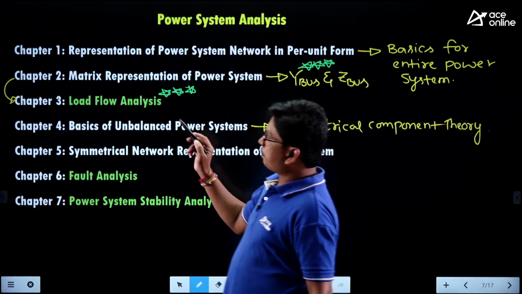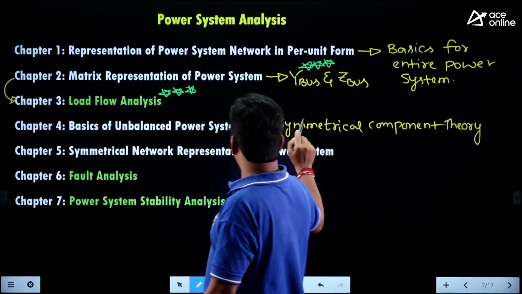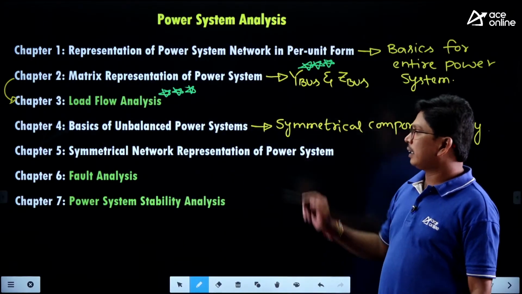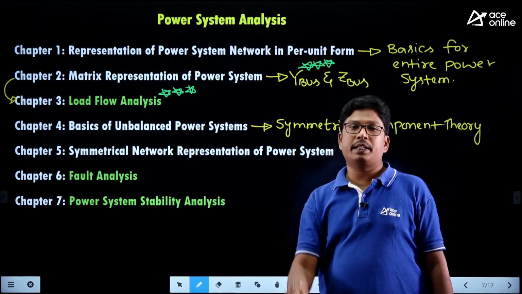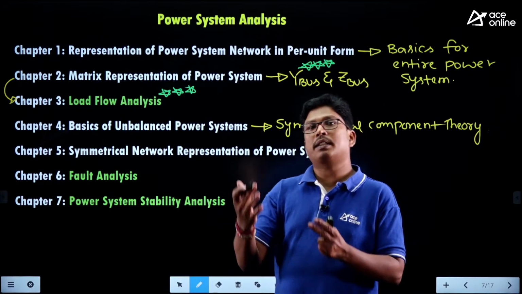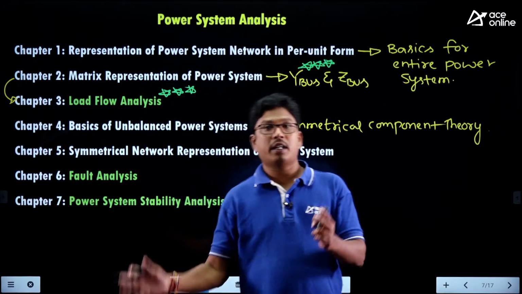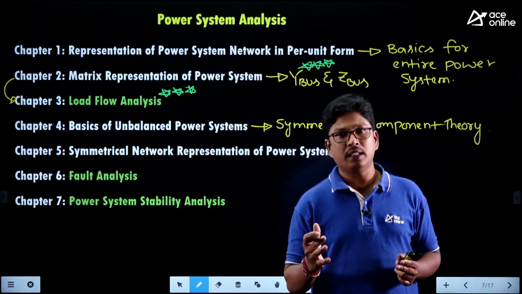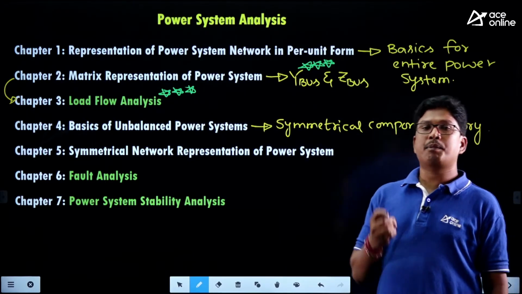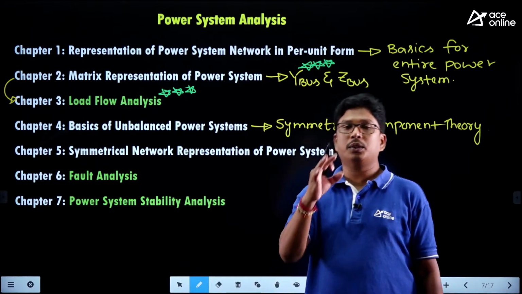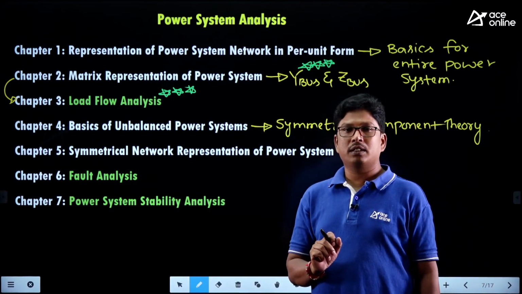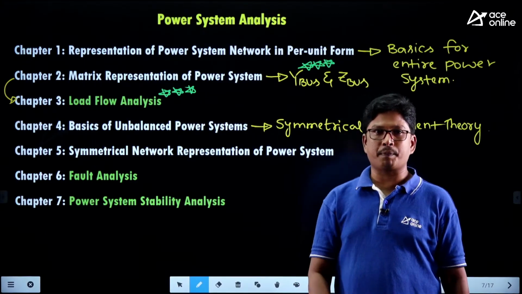So in chapter 4, we are studying the basics of unbalanced system. In chapter 5, the symmetrical network representation. So whatever elements we have, generator, transformer, transmission line, and the loads, for all the elements we are going to draw the networks. It may be the positive sequence network, the negative sequence network, and the zero sequence network that we are going to construct. So we are drawing the networks to analyze the unbalanced system, right?